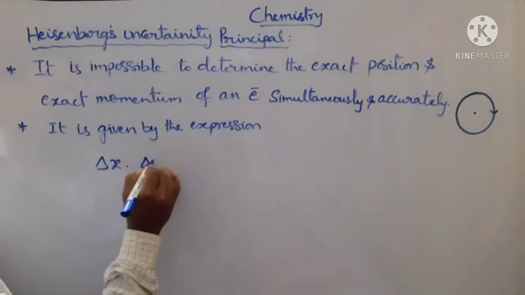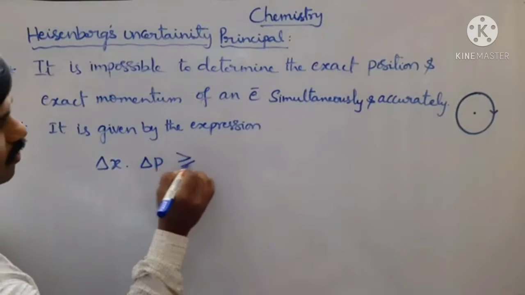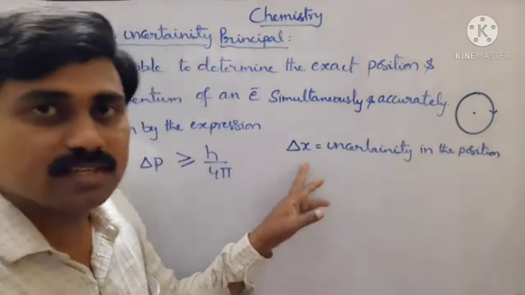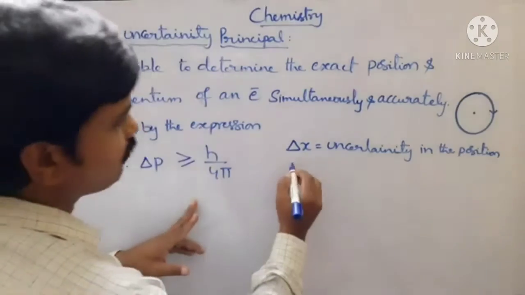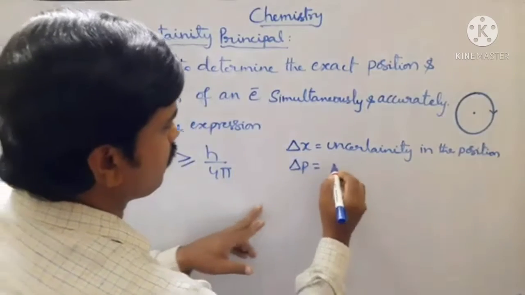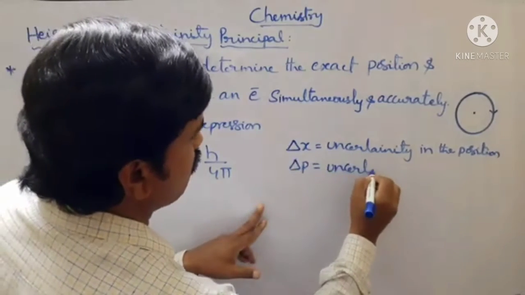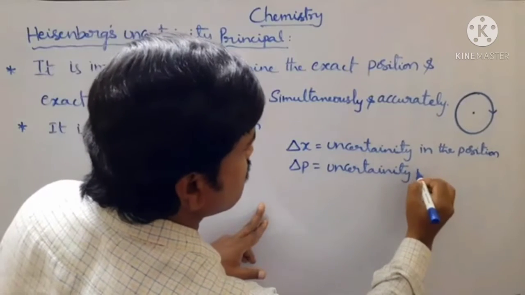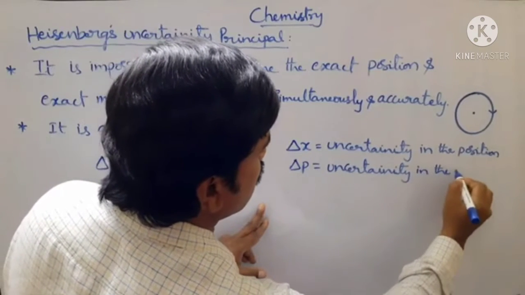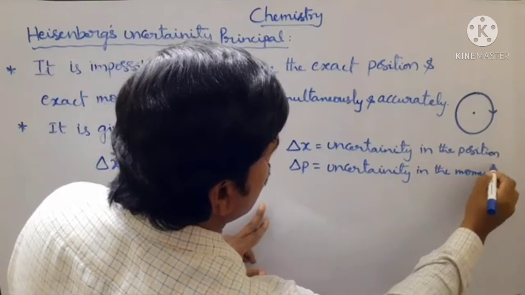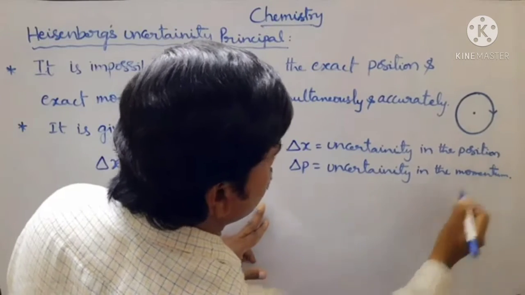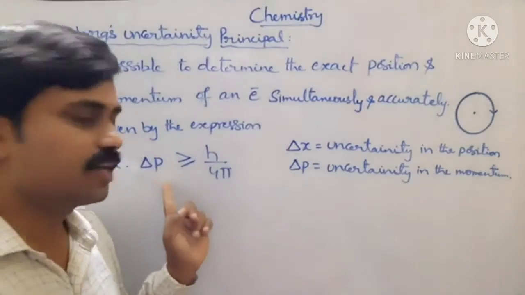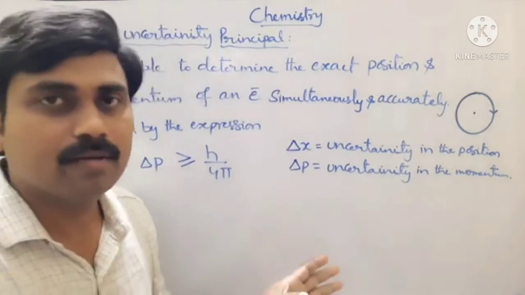According to this principle, the expression is given by delta x into delta p is greater than or equal to h by 4 pi. Delta x is the uncertainty in the position, and delta p is the uncertainty in the momentum.